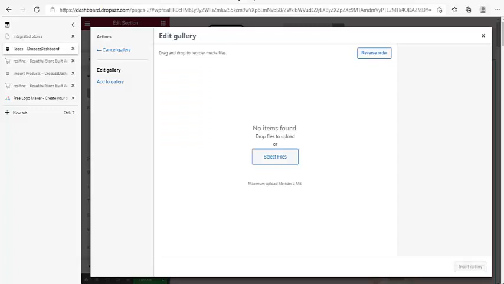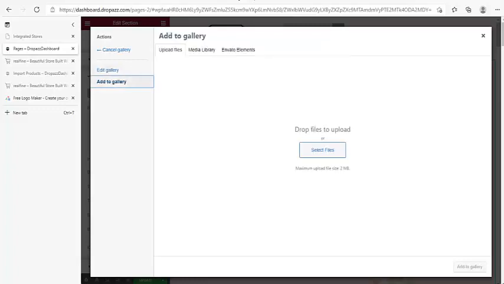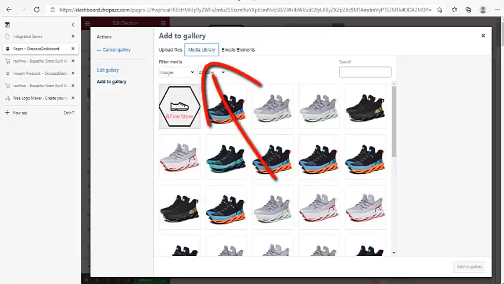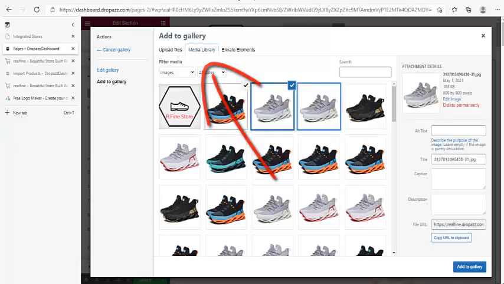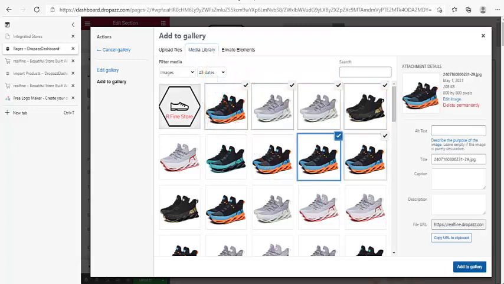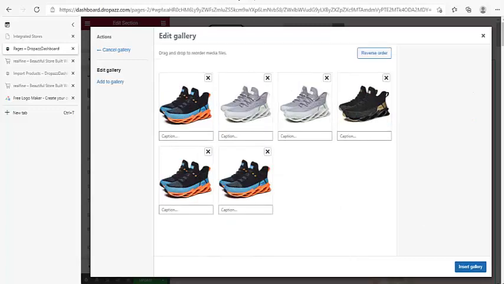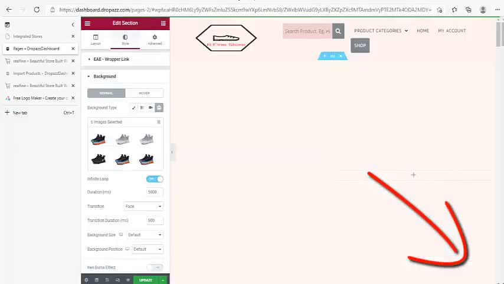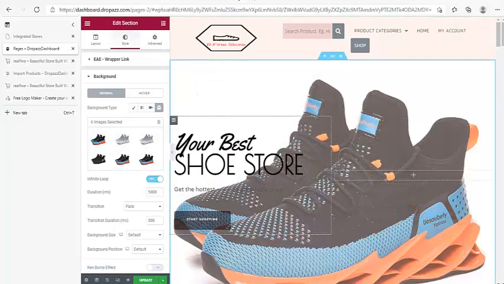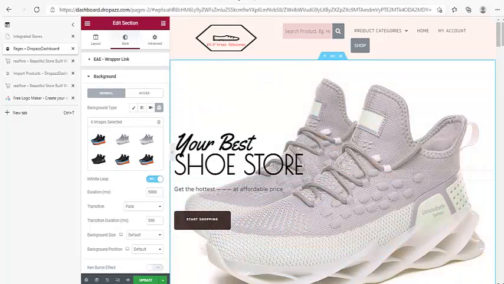So we have already added the shoes. I've already pushed the shoes product to the store from Dropazz, right? So the truth is that it should already be loaded. It's automated. It's already been loaded into the store after pushing to shop. So let's click add to gallery, and then let me simply add from media. Consider media up here. Okay, these are the shoes. Just click and select the ones you want, as many as you want or as little as you want, 2 to 3, and then click add, and then insert gallery here. Okay, automatically we have the shoes now as a slider, right? It's sliding and it looks wonderful, looks great.